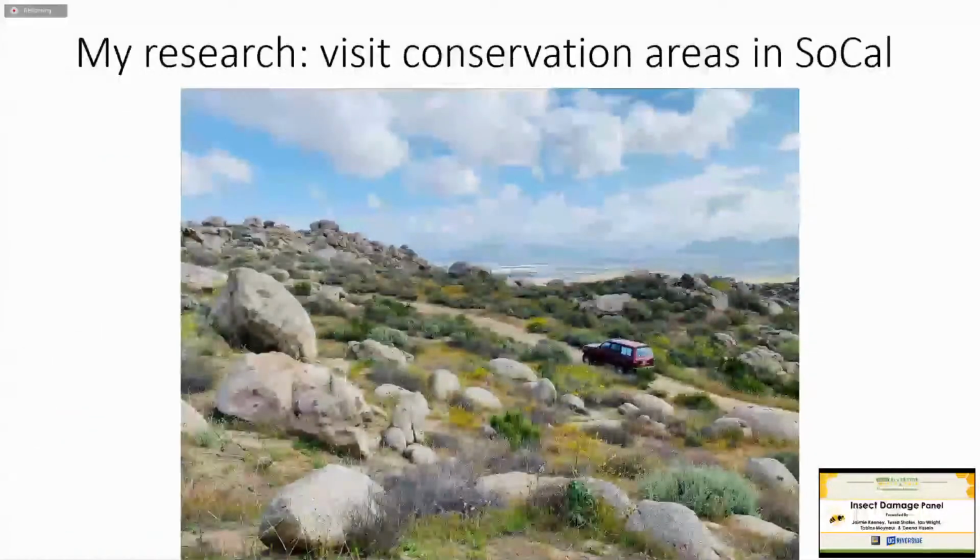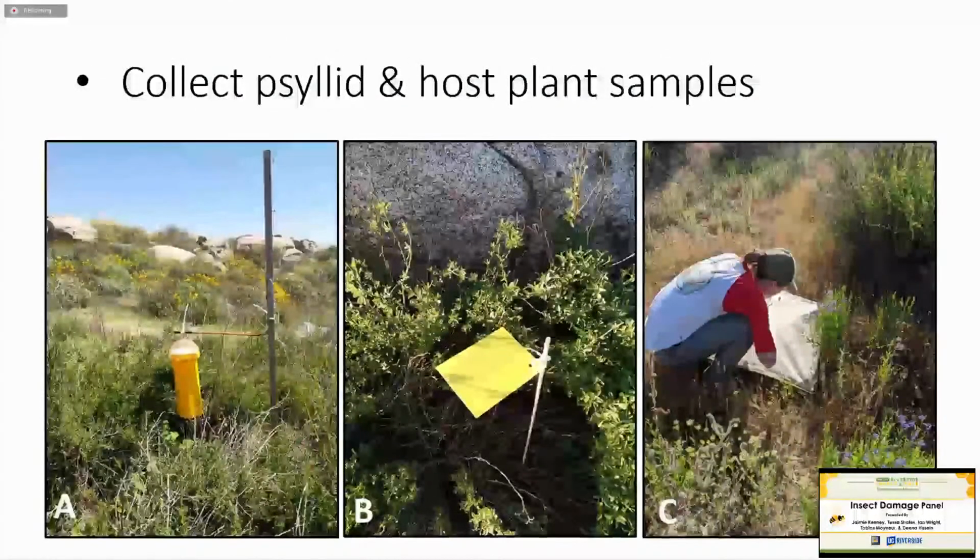So for my research, I get to visit a lot of really beautiful conservation areas around Southern California and collect psyllids and host plant samples. And to do this, I use a combination of different kinds of traps. Here in picture A is a special trap that can trap psyllids directly into a liquid preservative.